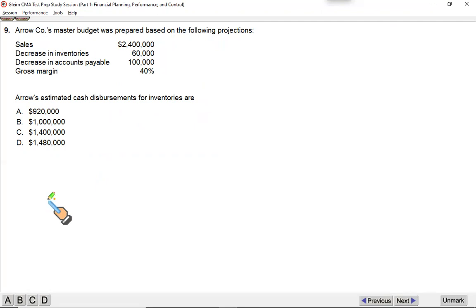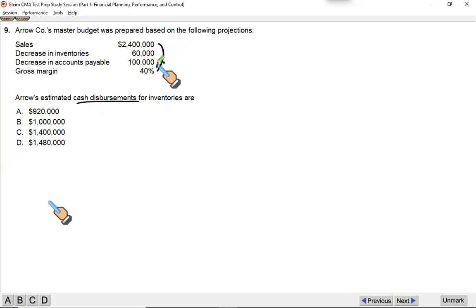All right, so let us try both, first with the short approach. This is the figure for sales, and 40% is the gross margin. Inventories would decrease by 60. Accounts payable will decrease by $100,000. We have to estimate how much cash we are going to pay to our suppliers. So first, let's do the shortcut approach.